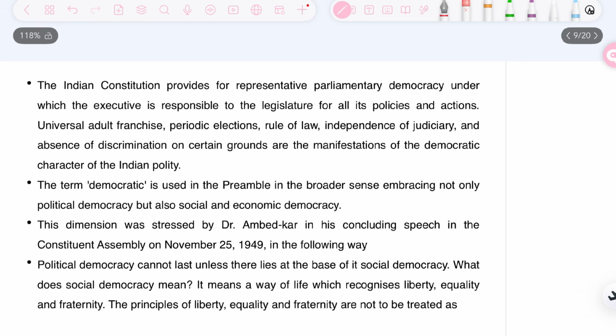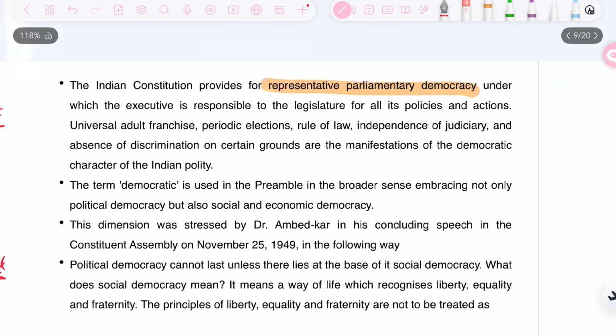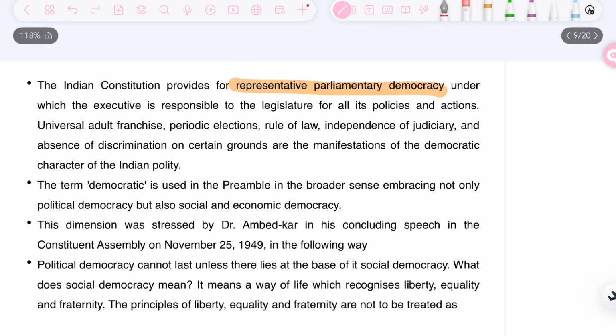Now moving on, the Indian Constitution provides for a representative parliamentary democracy under which the executive is responsible to the legislature for all its policies and actions. We have understood it earlier in this slide. The universal adult franchise, that is, everyone who is above the age of 18, has been given a right to vote. Periodic elections, rule of law, independence of judiciary and absence of discrimination on certain grounds are manifestations of the democratic character of Indian polity. Now the term democratic is used in the preamble in a broader sense, embracing not only political democracy but also social and economic democracy.